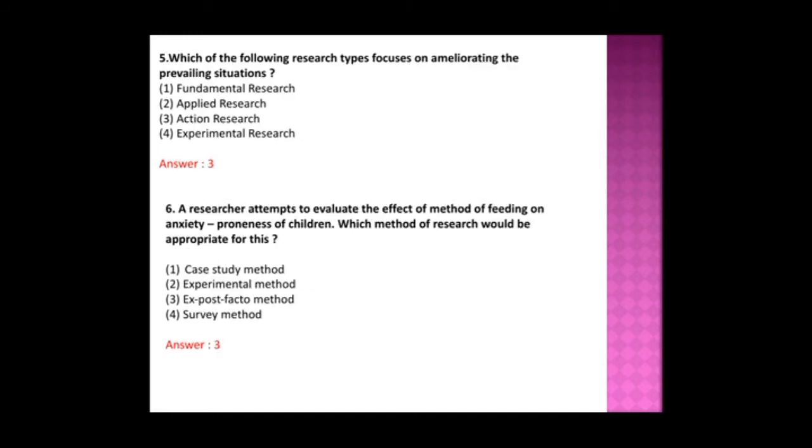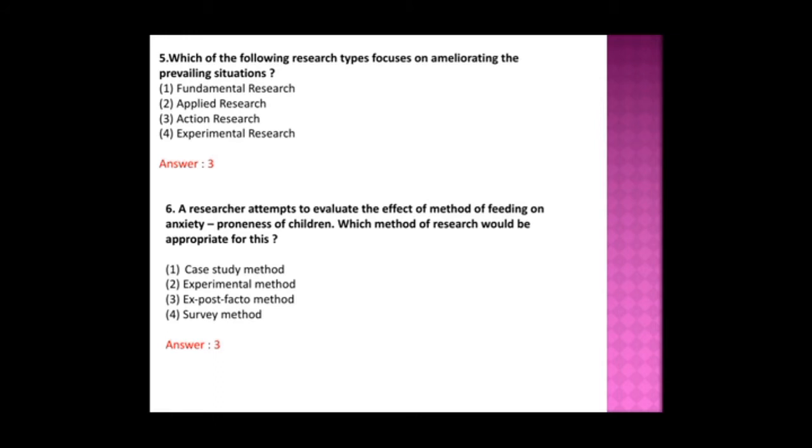Okay. And the next question is, which of the following research types focus on ameliorating the prevailing situation? So here action research is suitable. The answer is 3. Action research is the research type that focuses on ameliorating the prevailing situation.